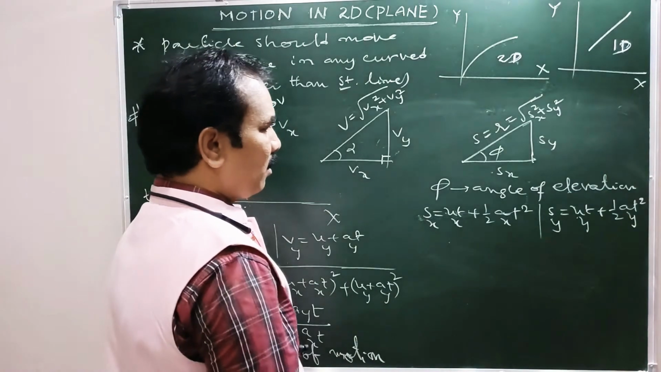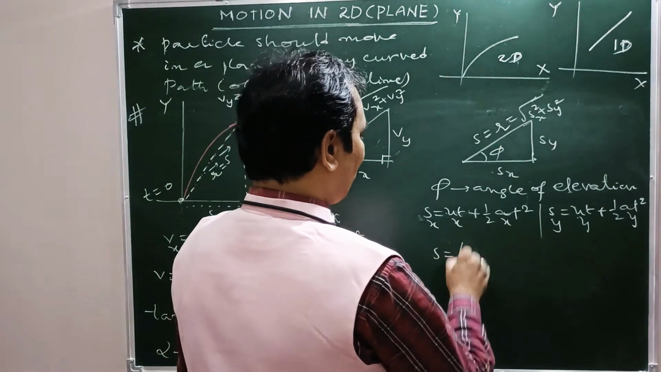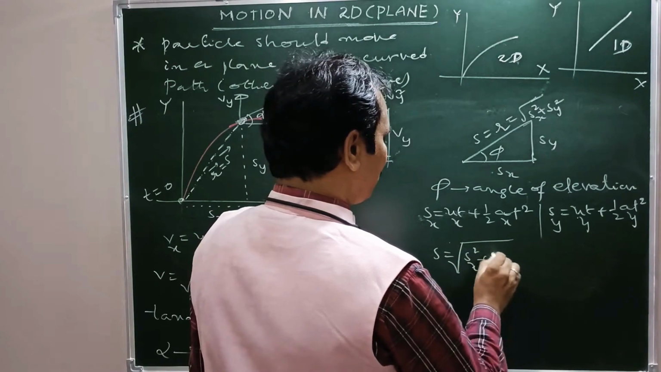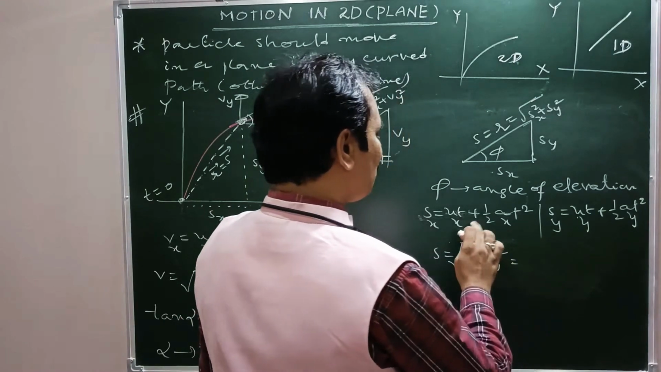Now S equals root over Sx square plus Sy square, right? What is Sx? This one.